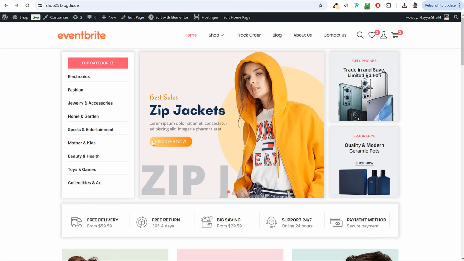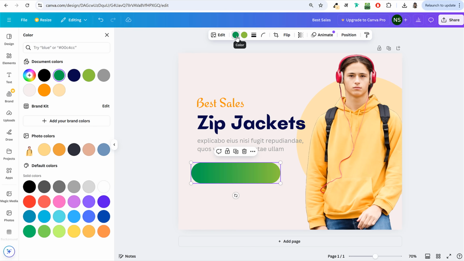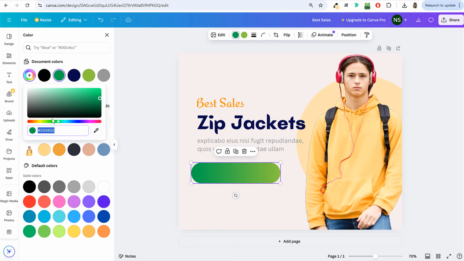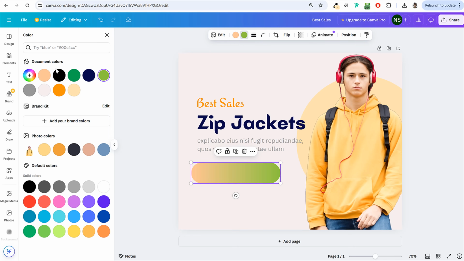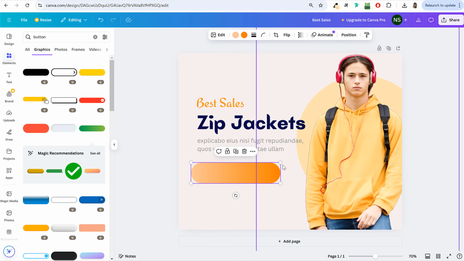Instead of that, I want to use light orange or yellow at left and dark orange at right. So at the left hand side, I'll select this green color at top, and instead of this, I'll select a lighter version of it, maybe this one. Then I'll select the second green color at top, and maybe I'll select this orange type of color. Like this, at the left hand side, it has light, and at the right hand side, it has dark.